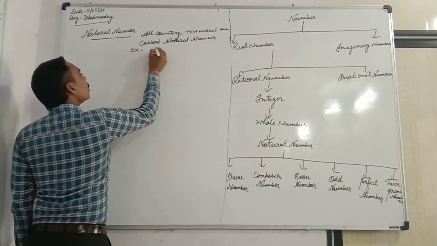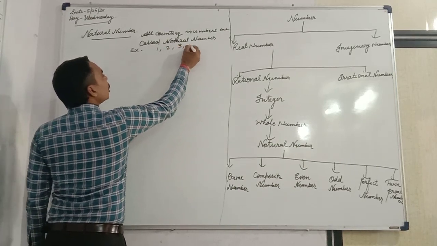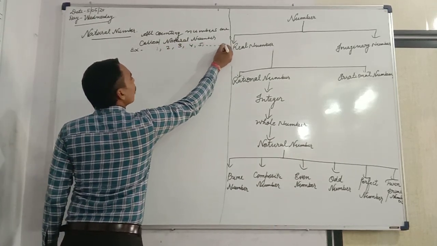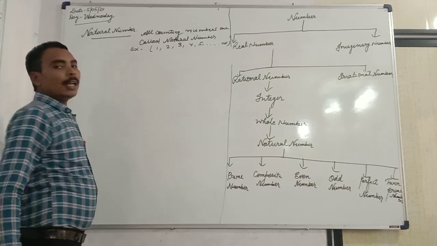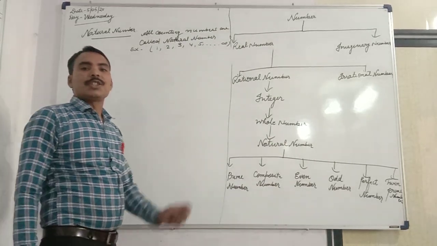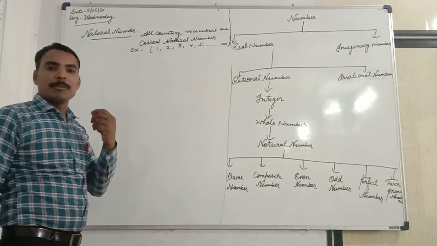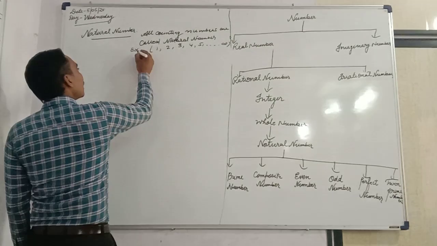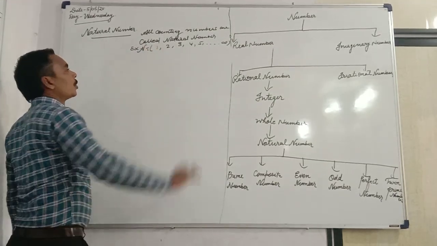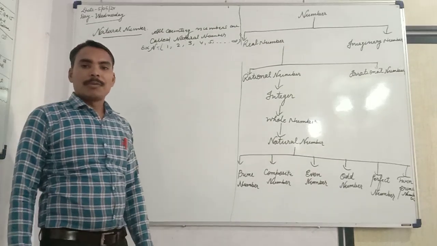For example, 1, 2, 3, 4, 5 and so on, to infinity. This is called natural numbers, and it is denoted by N. N is equal to 1, 2, 3, 4, 5, 6 and so on to infinity.